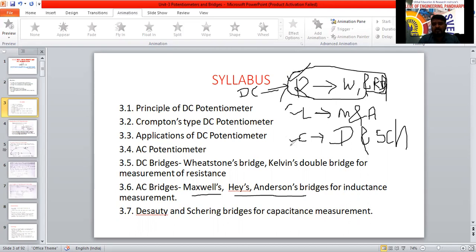So for the inductance and capacitance measurement, what are the bridges we are using here now? Those bridges are AC bridges. So bridges are two types, AC bridges and DC bridges, based on resistance, inductance, capacitance only. We can remember easily: the bridge which measures the resistance is a DC bridge. For the inductance and capacitance, that is called an AC bridge. For remembering purpose I am telling, technically it is not correct, but you can remember like this. Is it clear?